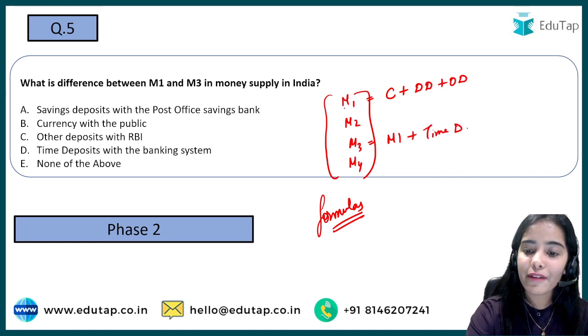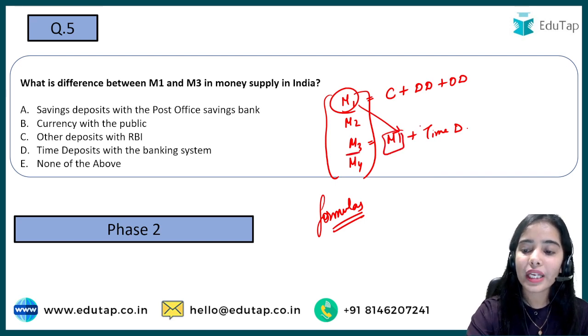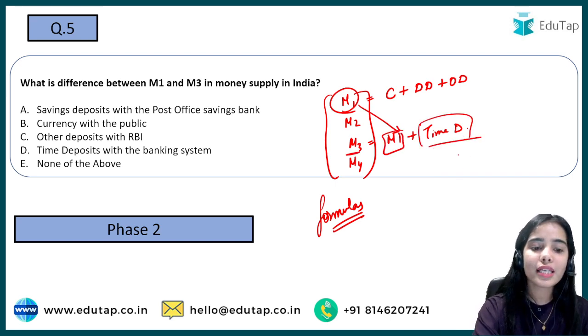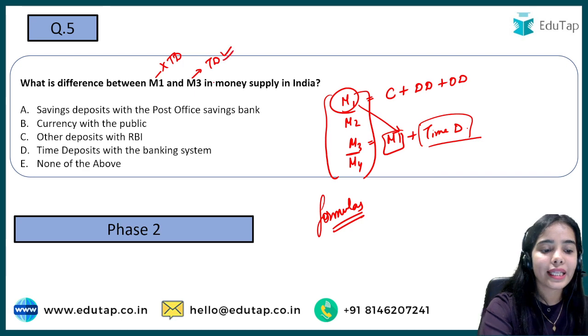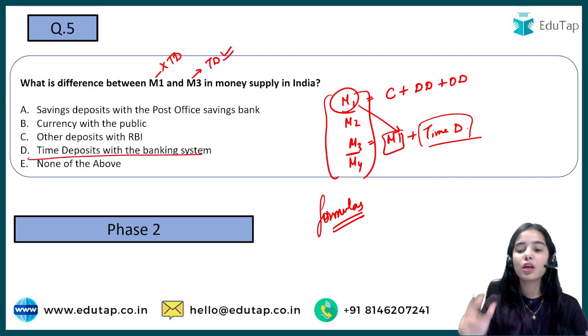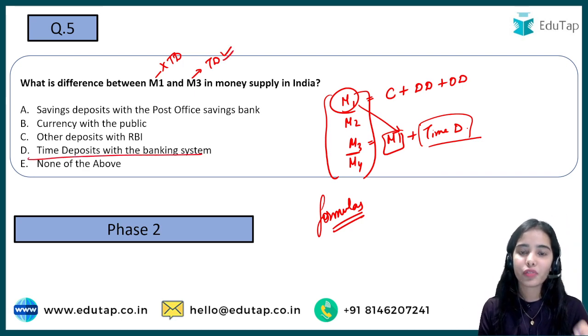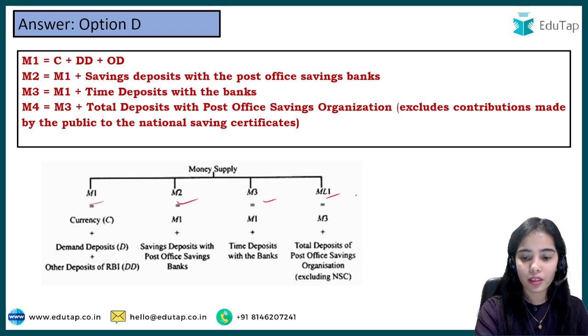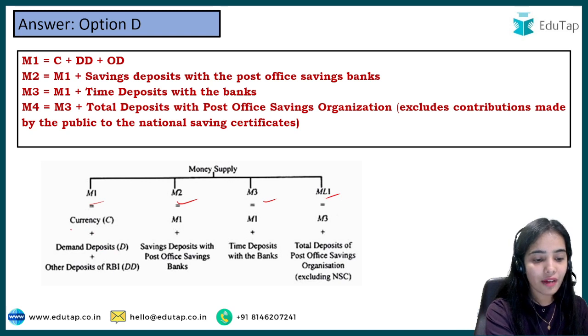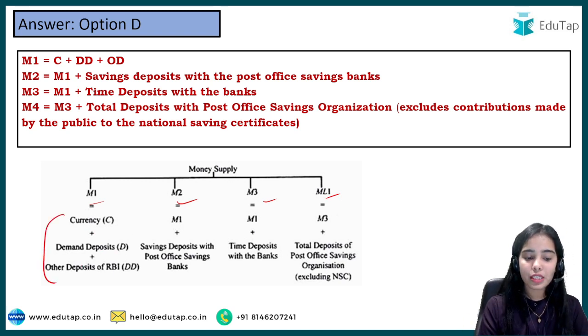So M1 is the same, and M3 only has the extra time deposits. That's the difference between M1 and M3: M1 does not have the time deposits while M3 has the time deposits, that is, time deposits with the banking system. So here you can see all of M1, M2, M3, M4. M1 has the currency plus demand deposits plus other deposits with RBI.